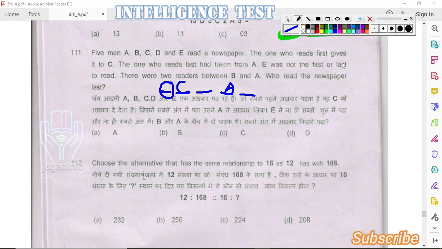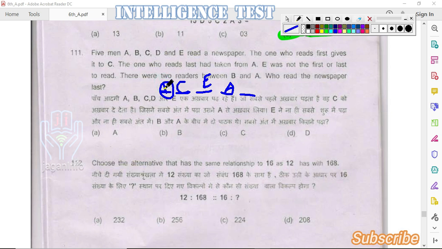E was not the first or last to read. So E should not be first or last, so he should be placed in the middle. And the other was given. There were two readers between B and A. There are two possibilities for B and A.